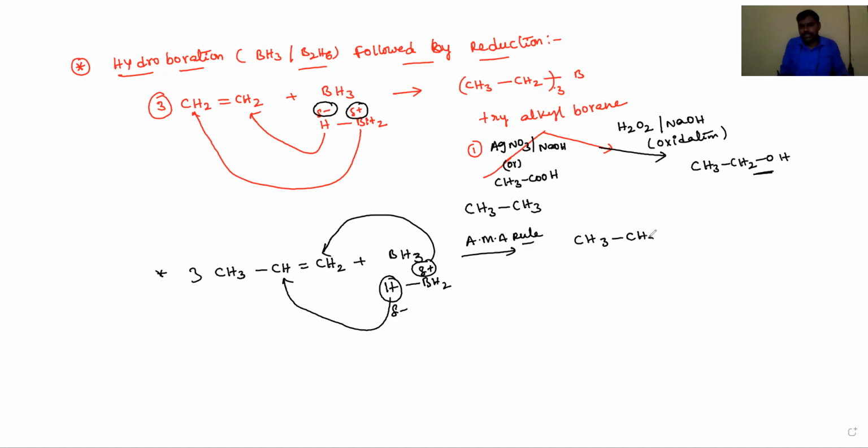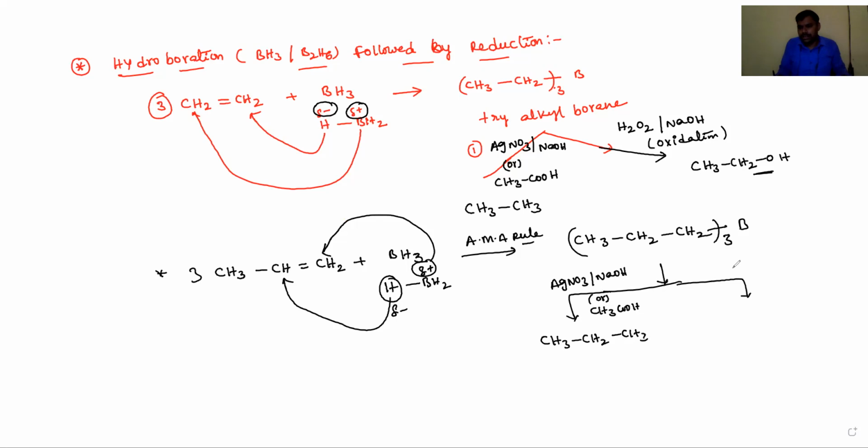Then CH3-CH2-CH2 trialkyl borane, on reduction, dear students. The reducing agent is silver nitrate with NaOH or acetic acid. Then we'll get propane as the product, CH3-CH2-CH3. On oxidation in the presence of hydrogen peroxide and base, the product is propan-1-ol, propyl alcohol, we will get.